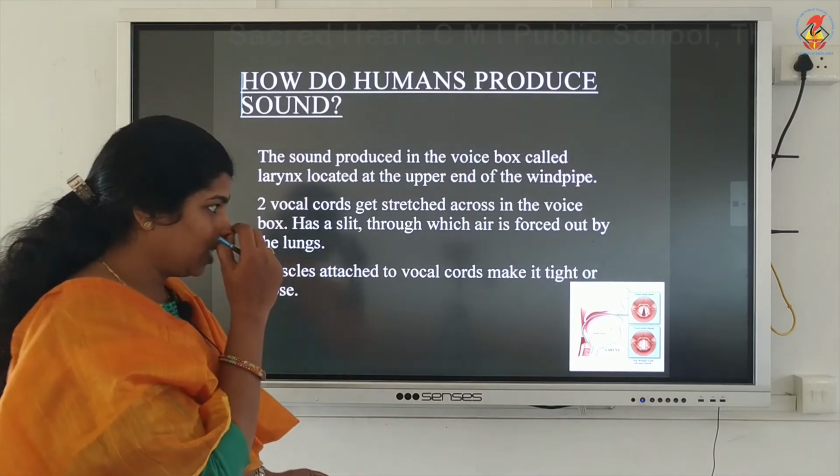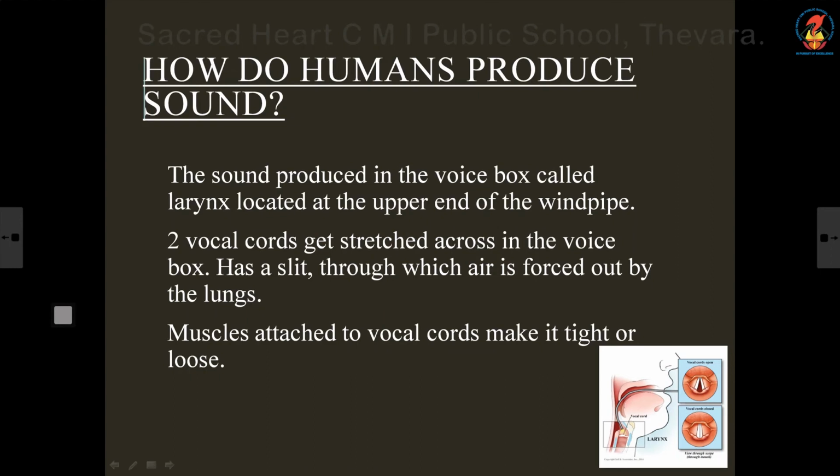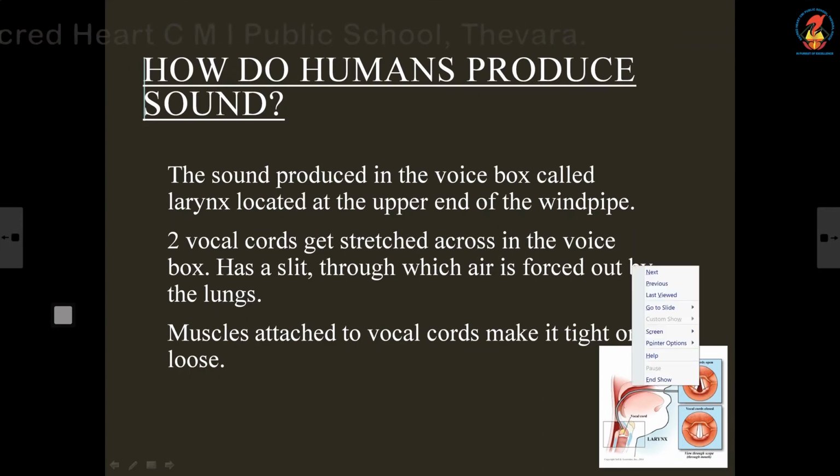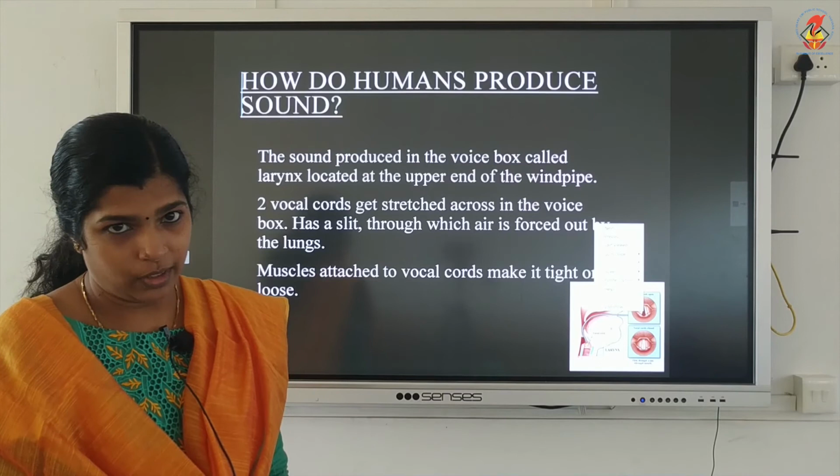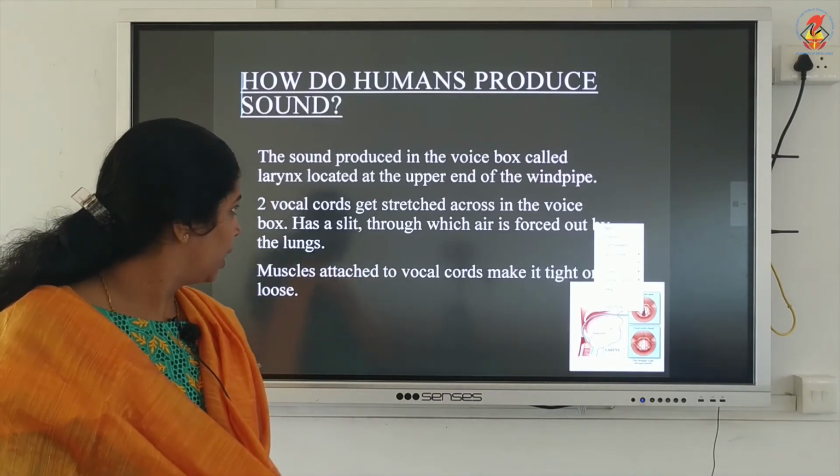In this diagram, you can see a small slit between the two vocal cords.